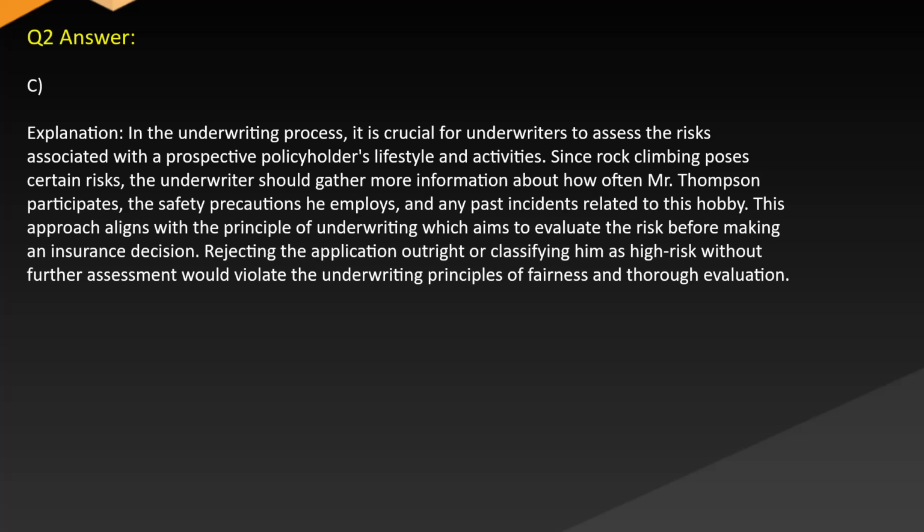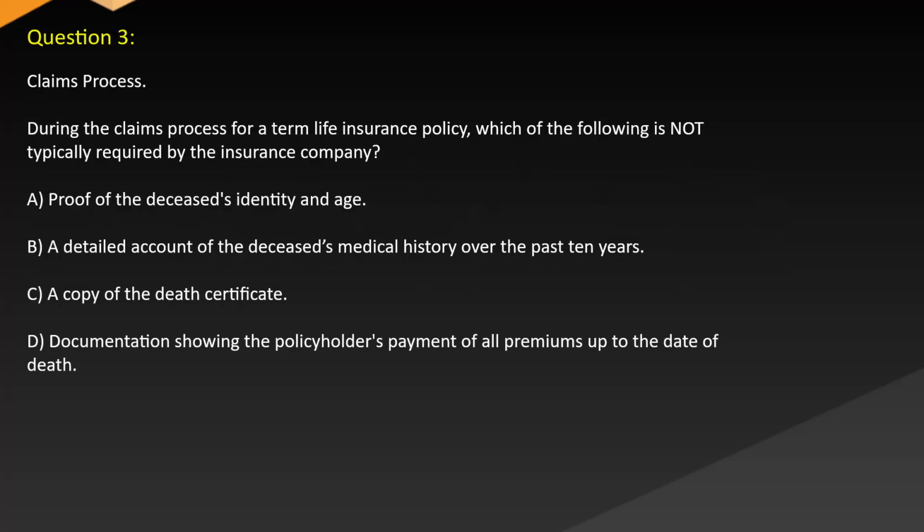Answer. C. Explanation. In the underwriting process, it is crucial for underwriters to assess the risks associated with a prospective policyholder's lifestyle and activities. Since rock climbing poses certain risks, the underwriter should gather more information about how often Mr. Thompson participates, the safety precautions he employs, and any past incidents related to this hobby. This approach aligns with the principle of underwriting, which aims to evaluate the risk before making an insurance decision. Rejecting the application outright or classifying him as high risk without further assessment would violate the underwriting principles of fairness and thorough evaluation.